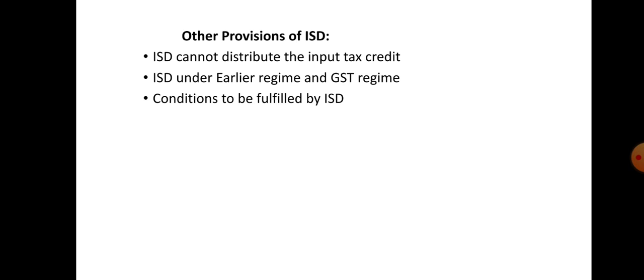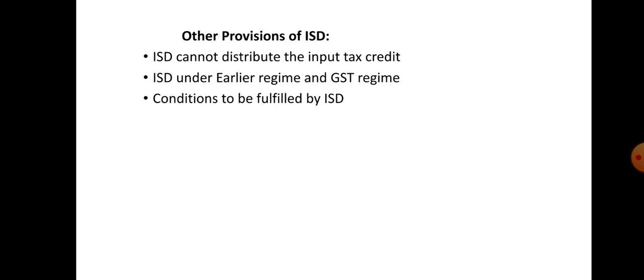What are the other provisions with respect to the ISD? Before that, we can make a note of one example. The head office of ABC Limited is located at Bangalore. They have branches at Chennai, Mumbai and Delhi. The head office incurs some annual software maintenance expenses, or any services received on behalf of all its branches, and receives the invoice for the same.